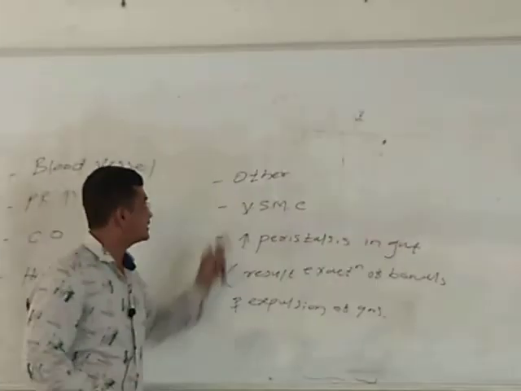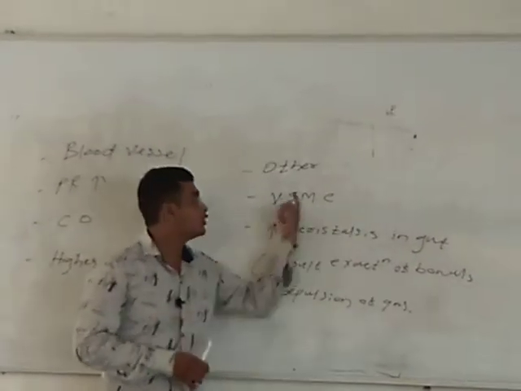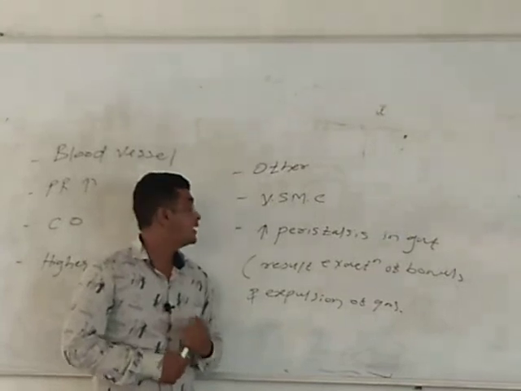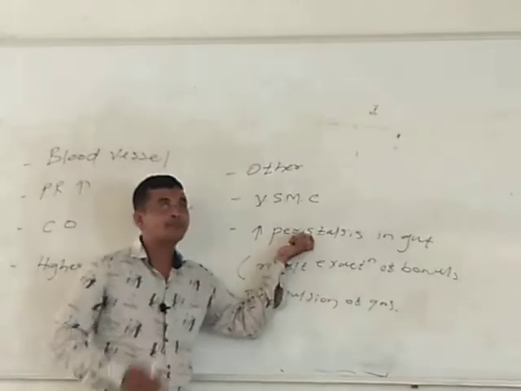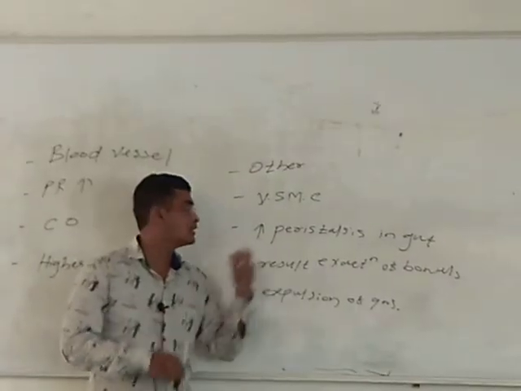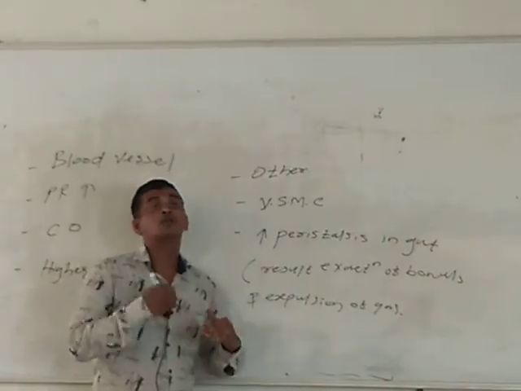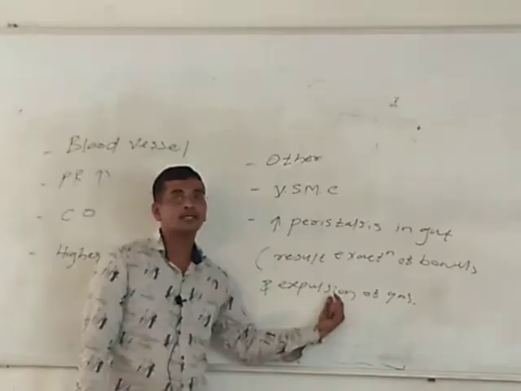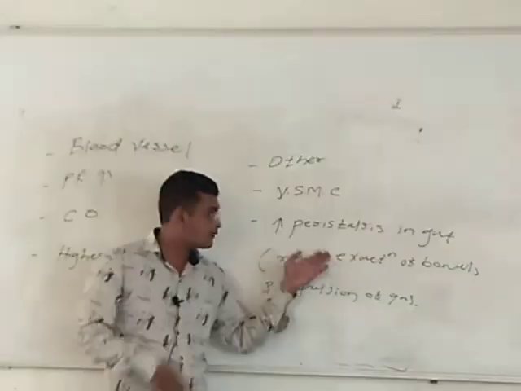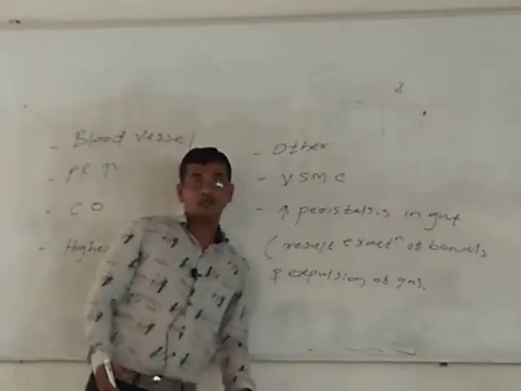Next is other actions of vasopressin. It is responsible for visceral smooth muscle contraction. It will contract your visceral smooth muscle. It also increases the peristalsis movement in your gut. Gut की peristalsis movement increase करता है. What will happen if peristalsis movement of the gut is increased? It leads to evacuation of bowel and expulsion of gas. Gas evacuation करता है और आपका bowel movement, evacuation of your bowel. So these are some other actions of vasopressin.